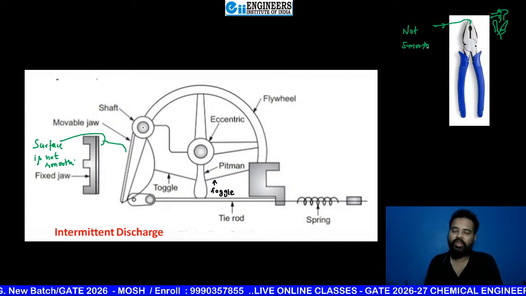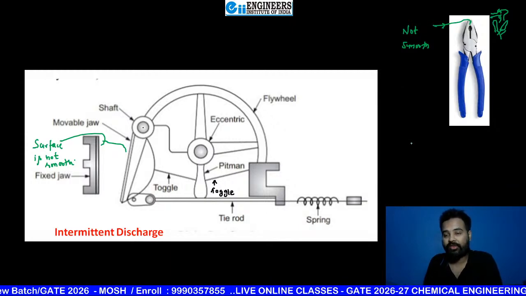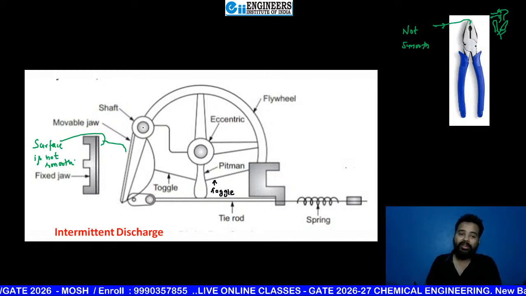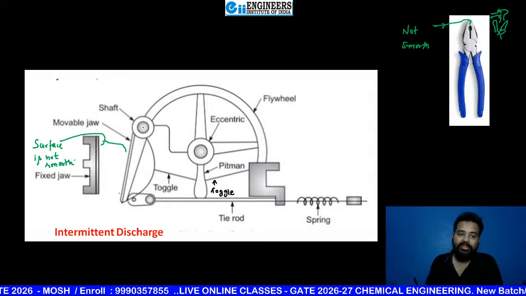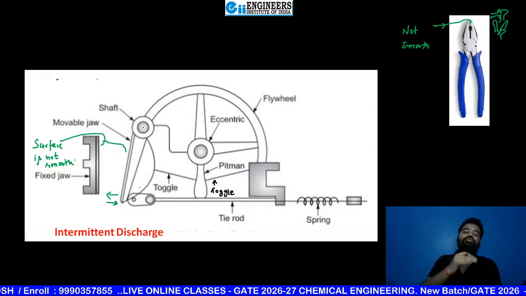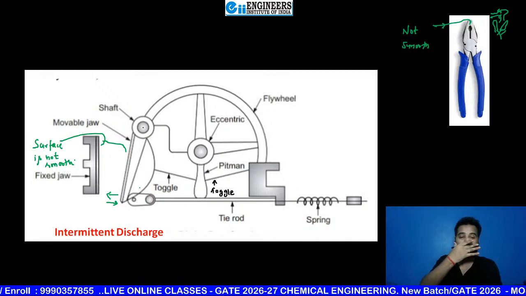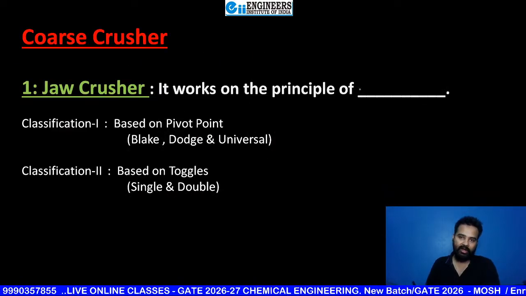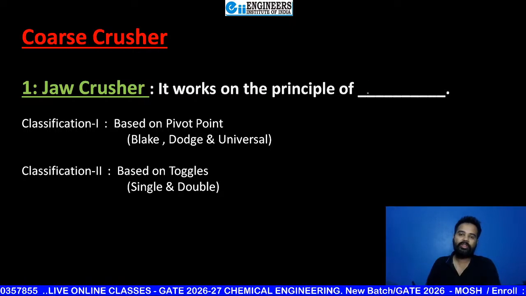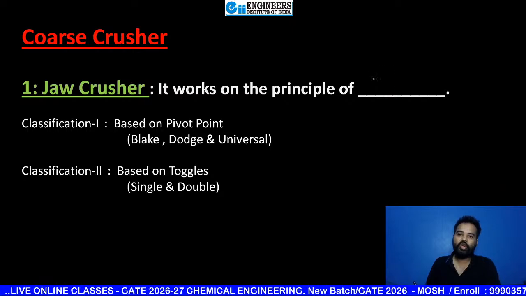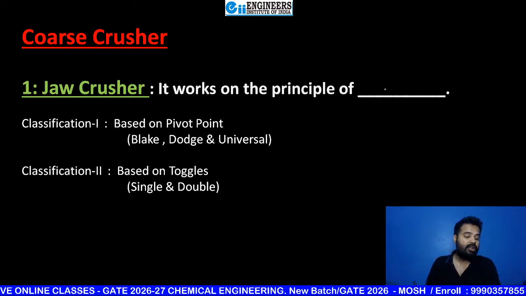Now see what's the reason behind it. You know, my dear students, whenever you use a jaw crusher, this jaw is stationary and this jaw is doing motion like this. One time it is coming in this direction, then going in this direction. Then what is this force? What is the name of this force? If I want to write here, it works on the principle of, then what can I write? It works on the principle of impact, compression, attrition, or shear? Which one? Waiting for your comments, beta.